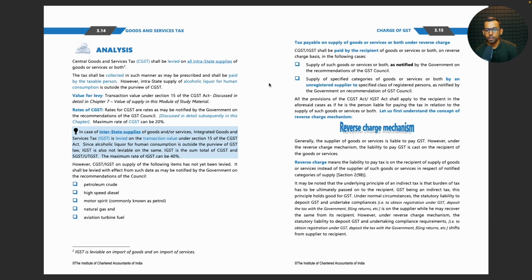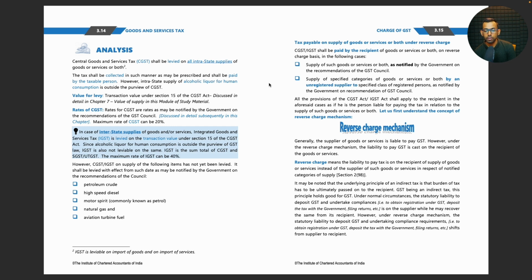Supply of specified categories of goods or services or both by an unregistered supplier to specified class of registered persons as notified by the government on recommendation of GST Council. All the provisions of the CGST Act, IGST Act shall apply to the recipient in the aforesaid cases as if he is the person liable for paying tax in relation to the supply of such goods or services or both.